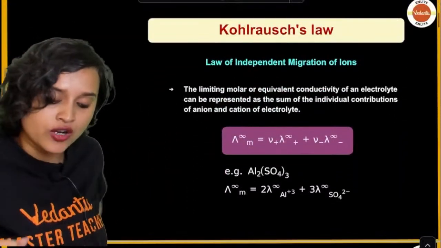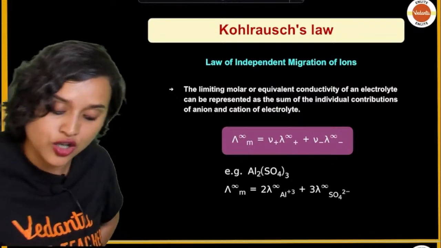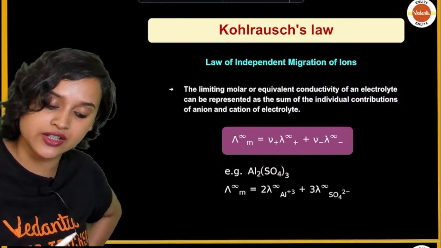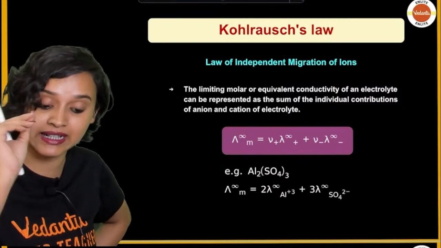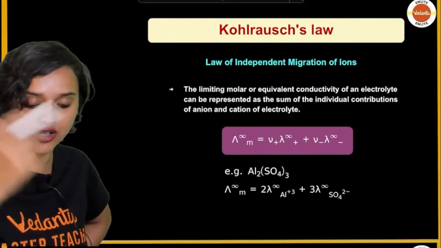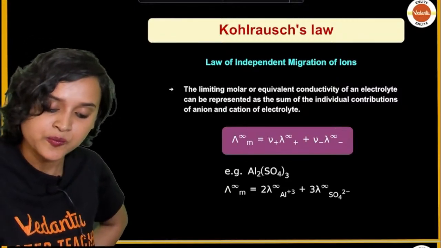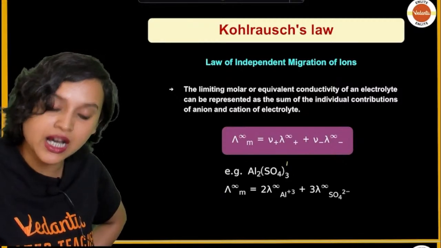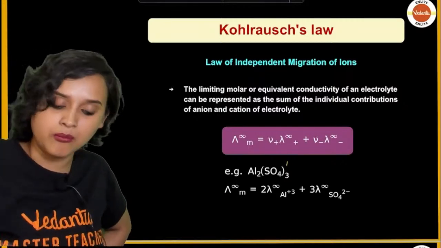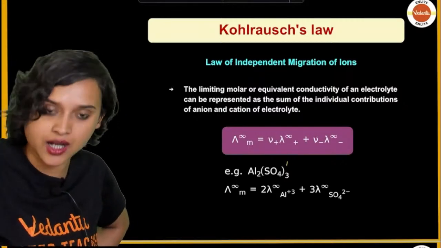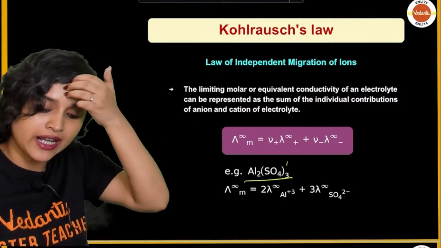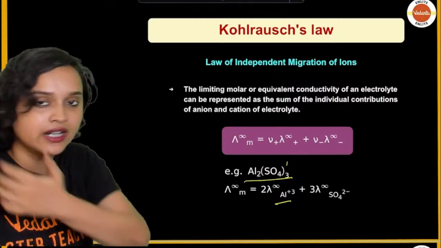Alright. Finally, we are coming to Kohlrausch's law, the law of independent migration of ions. The limiting molar or equivalent conductivity of an electrolyte can be represented as the sum of the individual contributions of the anion and cation. That means lambda m is equal to v plus lambda plus, plus v minus lambda minus. Basically, if you have, let's say, a compound Al2(SO4)3, then it will be 2 lambda infinity Al3+ plus 3 lambda infinity SO4 2 minus.